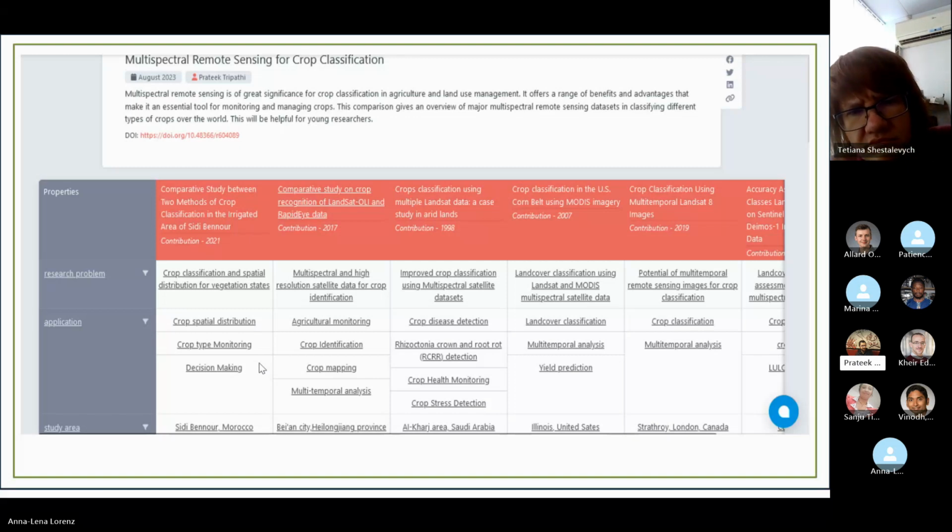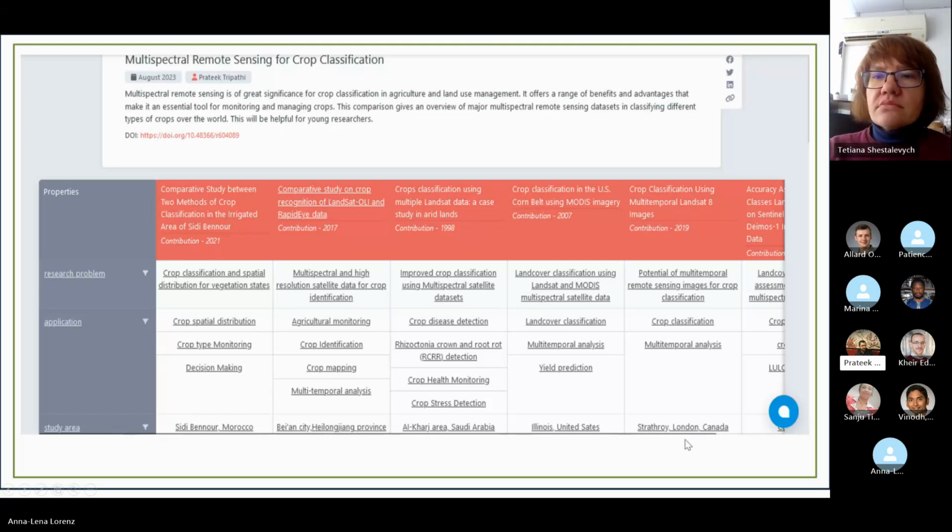It's a very diverse set of agriculture field papers compiled in one place. Also, coming to the study area, you can see the study areas are spread all over the globe. I deliberately chose them to get an idea of how researchers are using multispectral remote sensing data sets for agriculture applications.